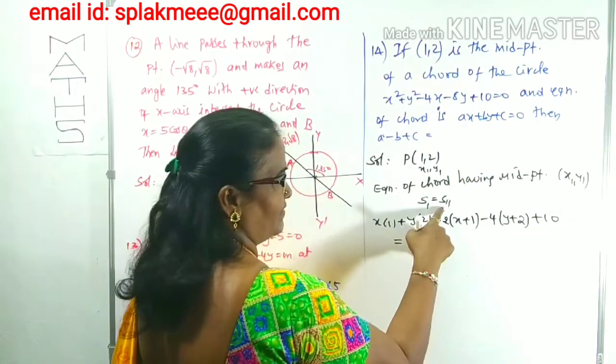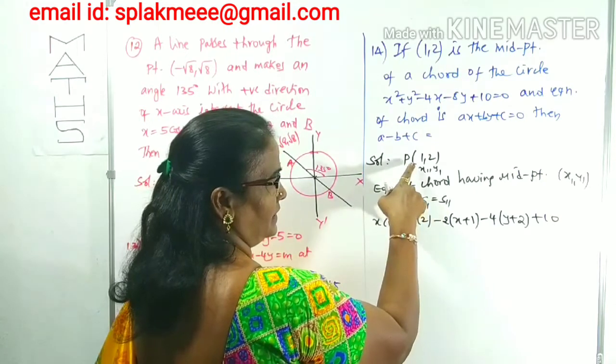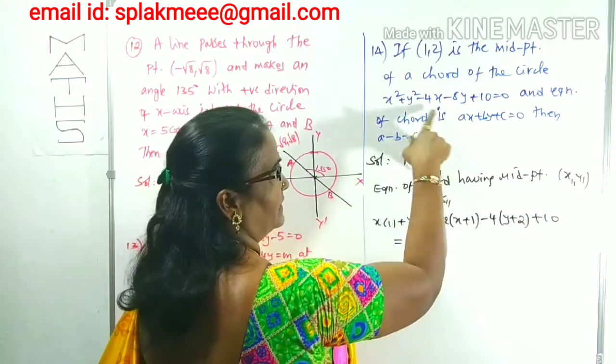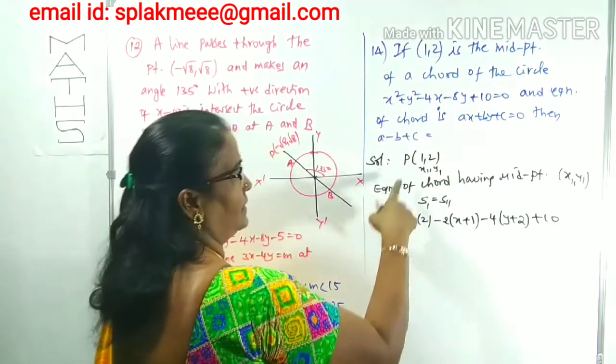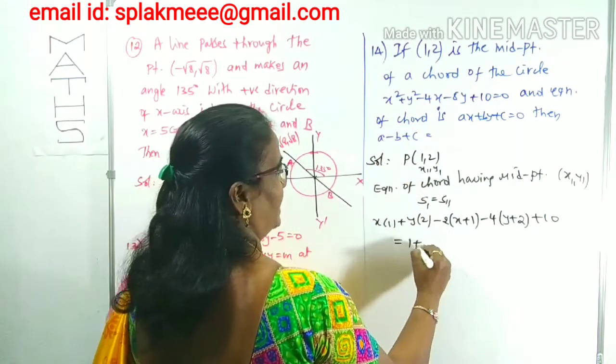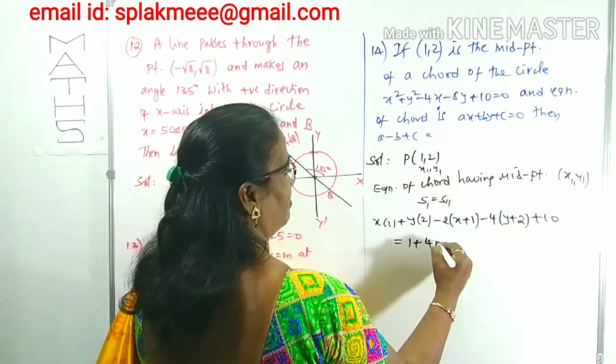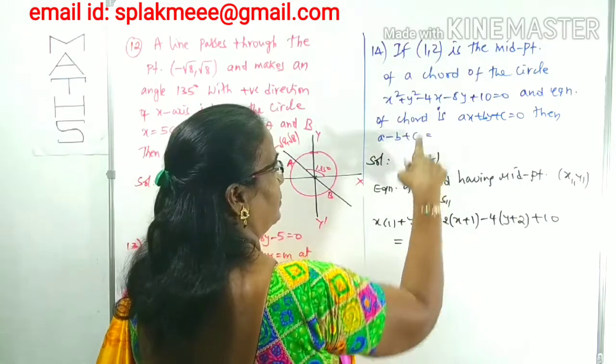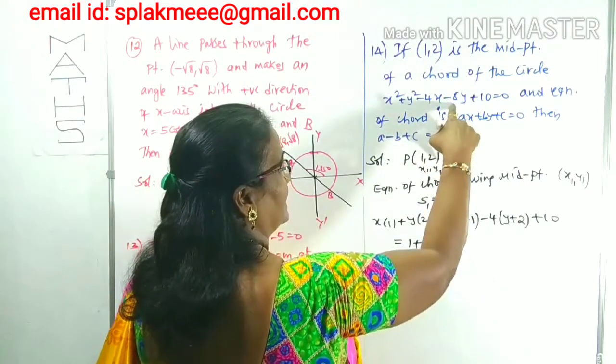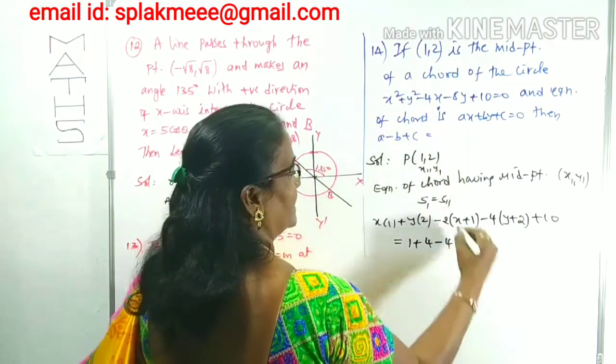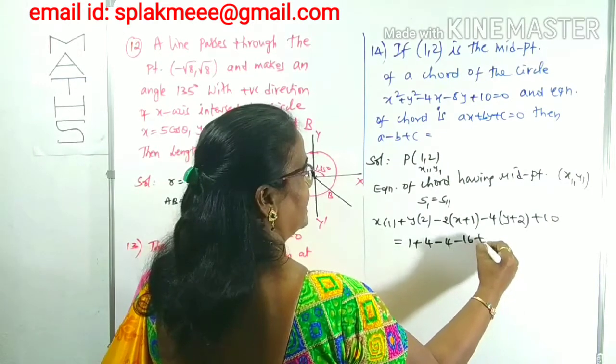What about the right side? S11 means we substitute this point into the equation of the circle: 1 squared is 1, plus 2 squared is 4, minus 4 into 1 is 4, minus 8 into 2 is 16, plus 10.